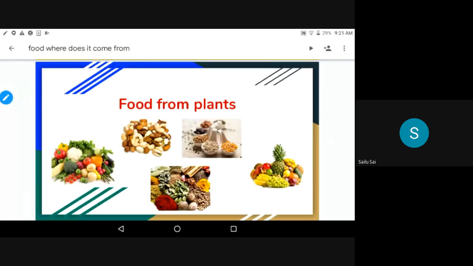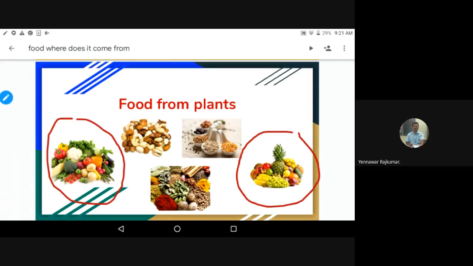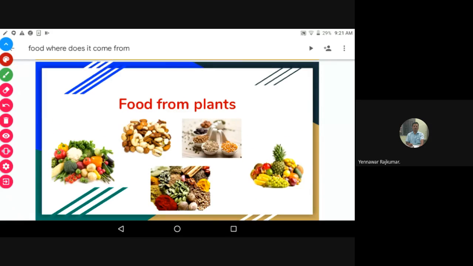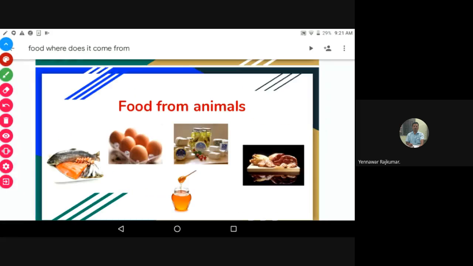Fruits, vegetables, spices, dry fruits, pulses, cereals, nuts, etc. We are getting more than this, right? So these are the food items we are getting from plants.